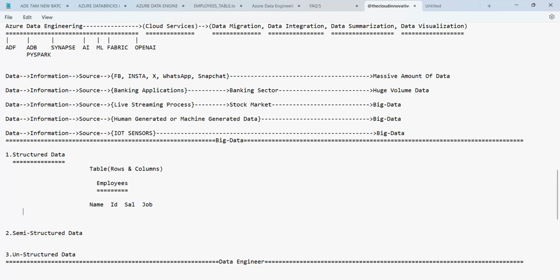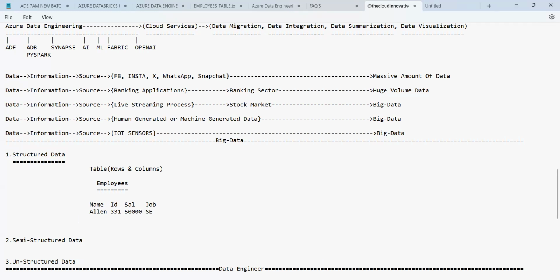Now let's try to give the data here. I'm using Alien as the name, an ID, a salary of let us say 50,000, and the job, let us say software engineer.